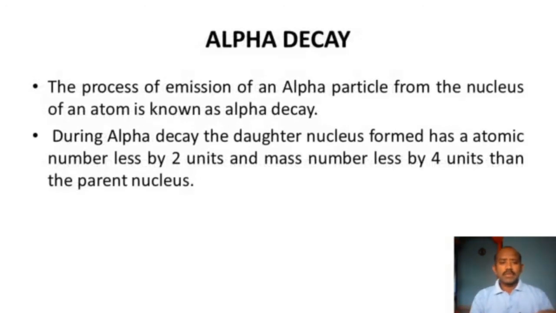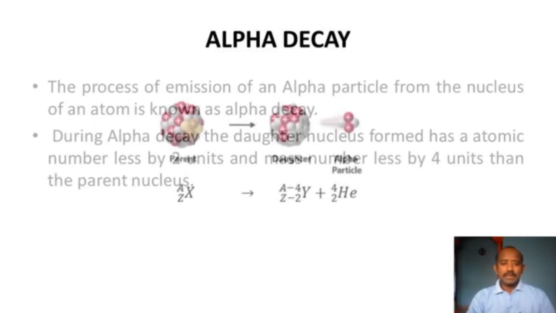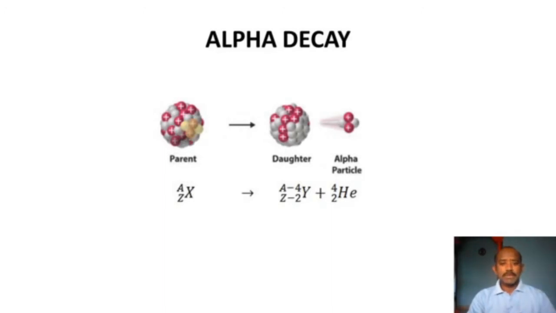Now we have to study what alpha decay is. The process of emission of an alpha particle from the nucleus of an atom in a disintegration process is called alpha decay. During alpha decay, a daughter nucleus is formed. Here we can observe the figure of this alpha decay.